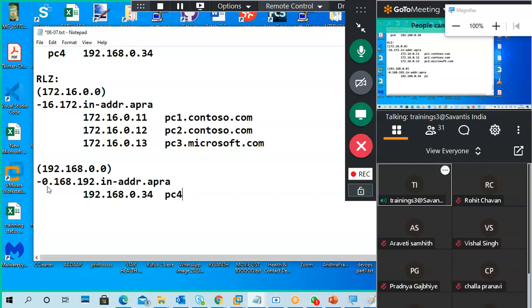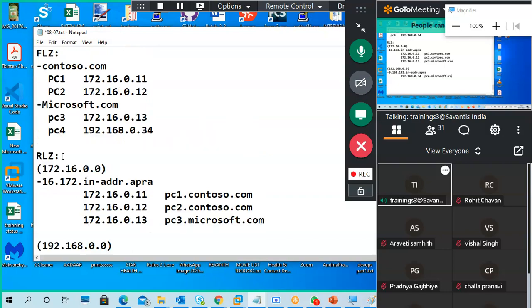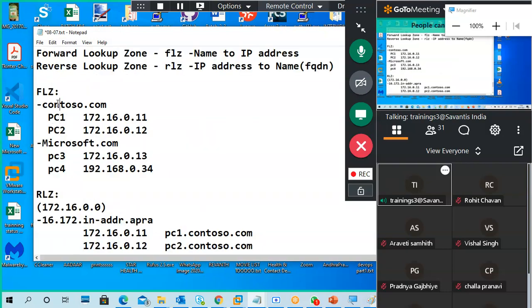So PC4 dot Microsoft.com. This is PC1.contoso.com, PC2.contoso.com, PC3.microsoft.com, PC4.microsoft.com. But PC4 has a different IP address than this one. Still no problem, because it is a record only.